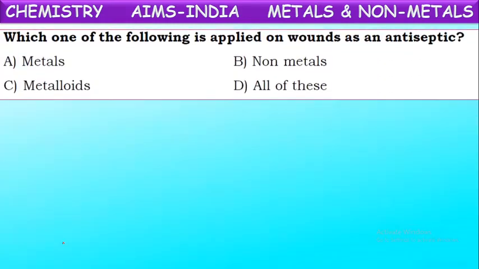Next, which one of the following is applied on wounds as an antiseptic? Yes, these antiseptic ointments are made with one of the non-metals, that is sulfur. So sulfur, being a non-metal, is used in ointment preparation.